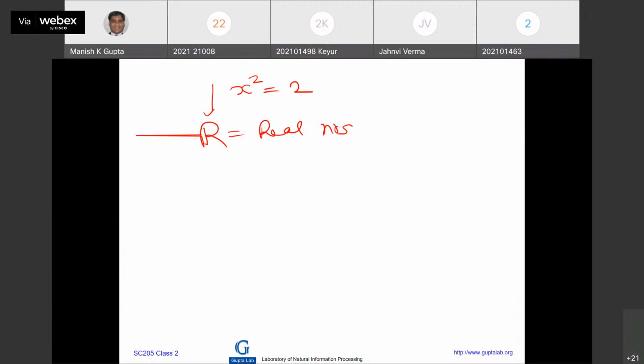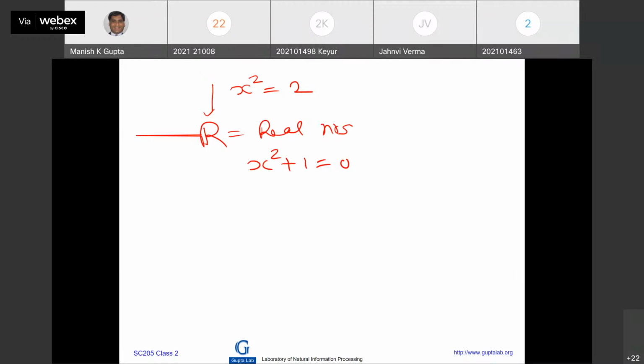But anyway, that is about real numbers, and there were equations like x square plus 1 is equal to 0, right? So this was a problem.